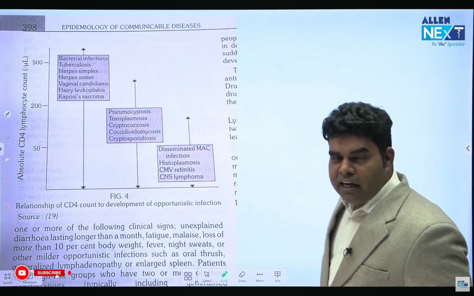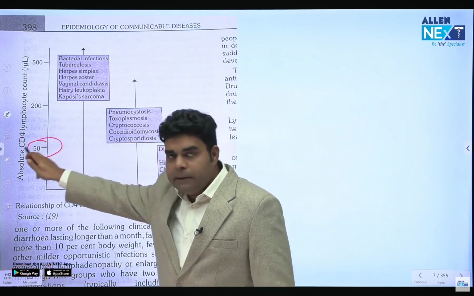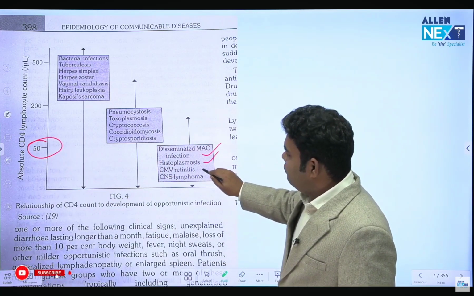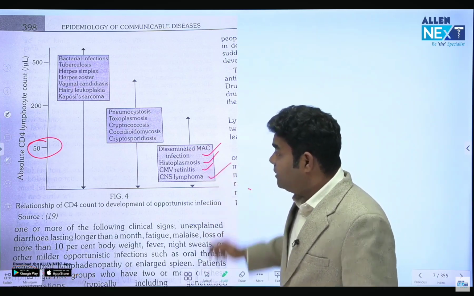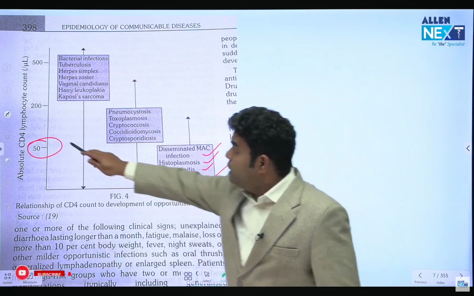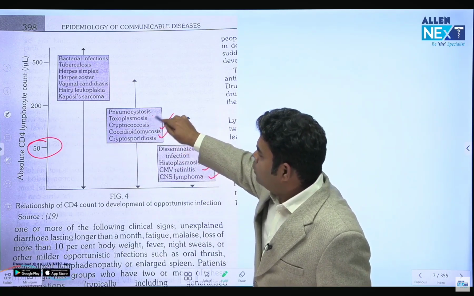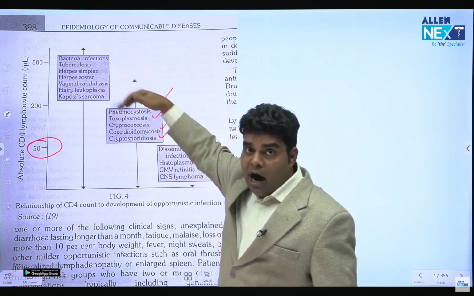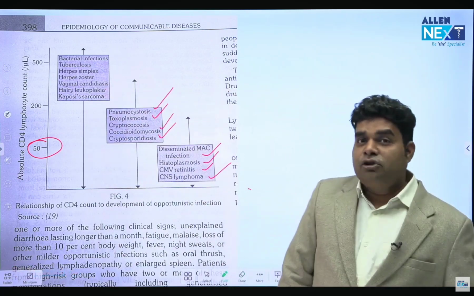Let's see the image given in the PPT to make it more clear to all of us. CD4 count less than 50. In less than 50, there is disseminated MAC, histoplasmosis, CMV retinitis, and one more thing which I did not write, there is CNS lymphoma. Okay? Sorry. In between 50 to 200, there are all osis, cryptococcosis, coccidioidomycosis, toxoplasmosis, pneumocystosis, all are there. More than 200 are the remaining things like Kaposi sarcoma, hairy leukoplakia, vaginal candidiasis, tuberculosis and all.